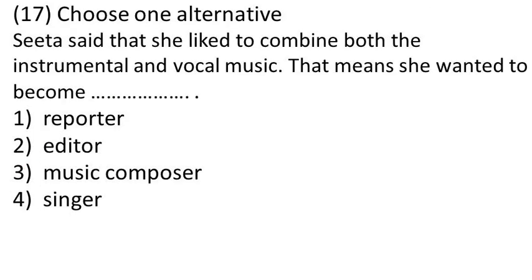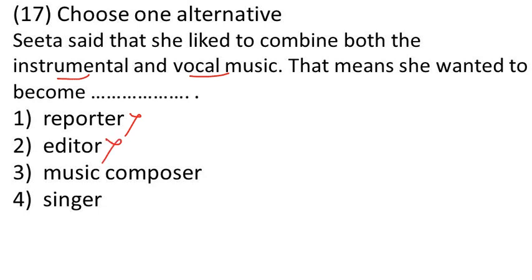Question 17. Choose one alternative. Sita said that she liked to combine both the instrumental and vocal music. That means she wanted to become dash. She wanted to become what? Reporter? No. The job of a reporter does not have anything linked with music.